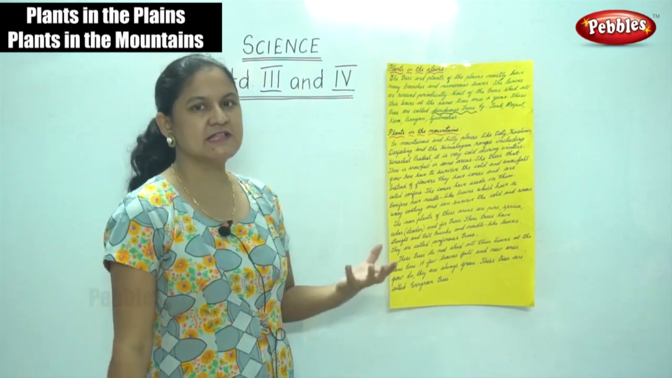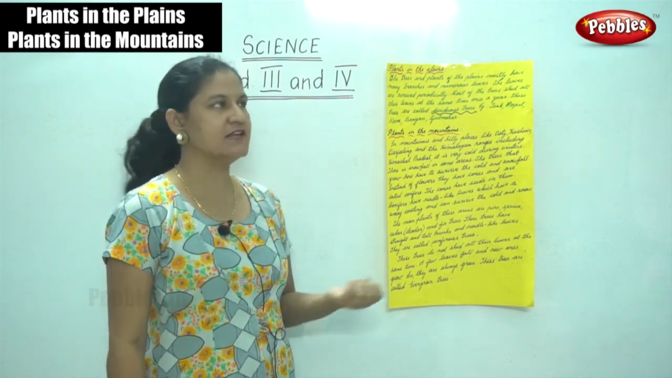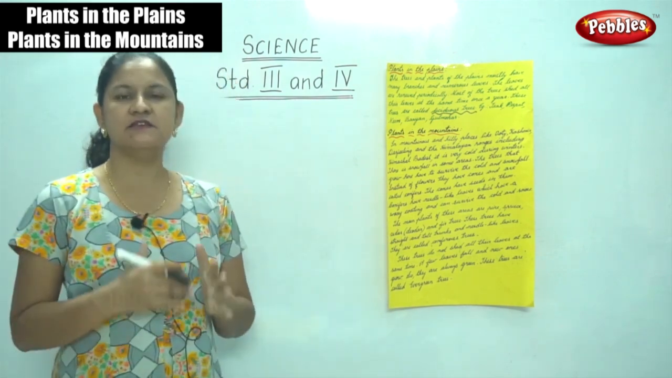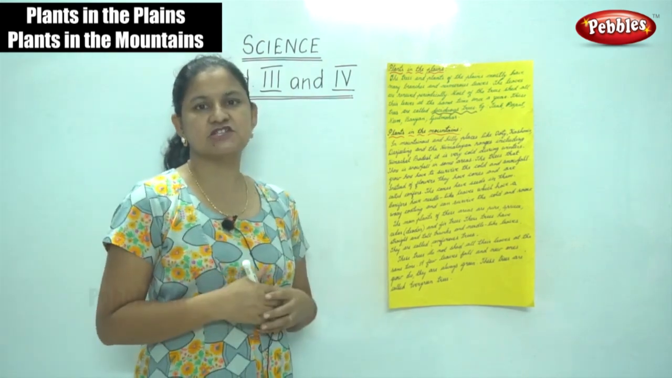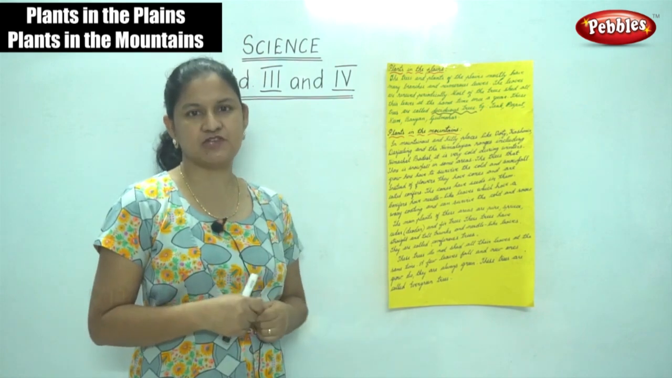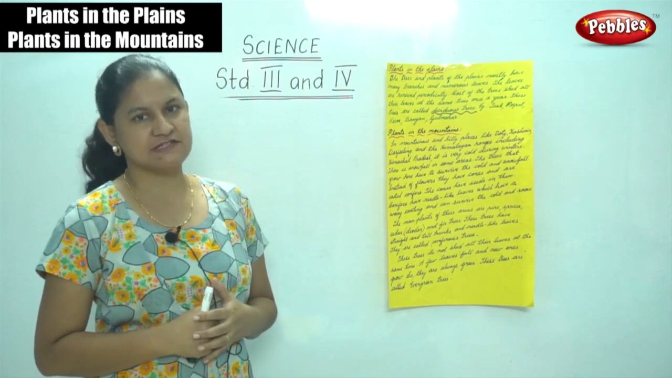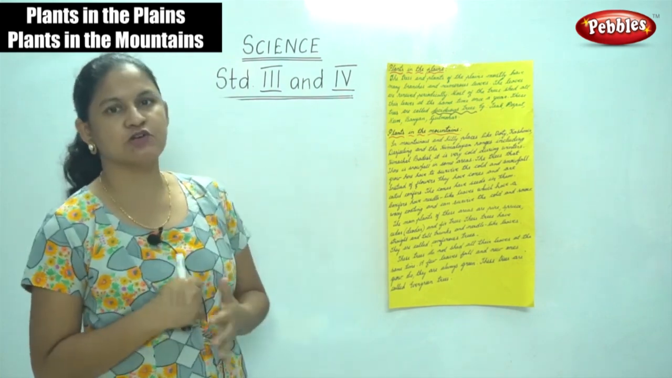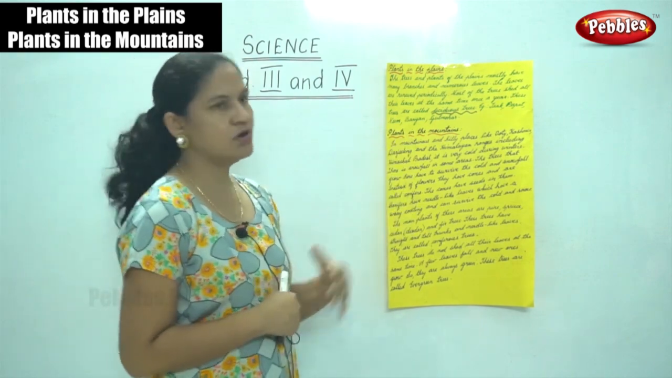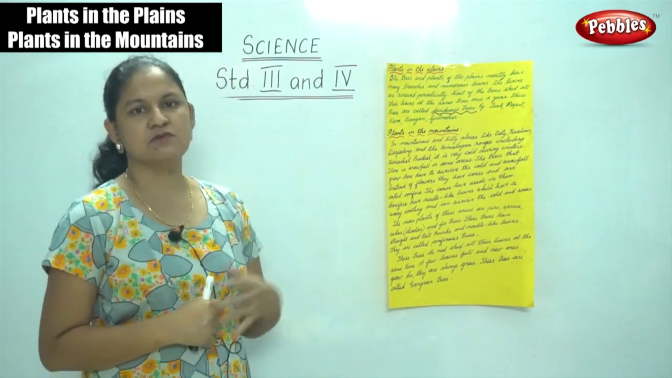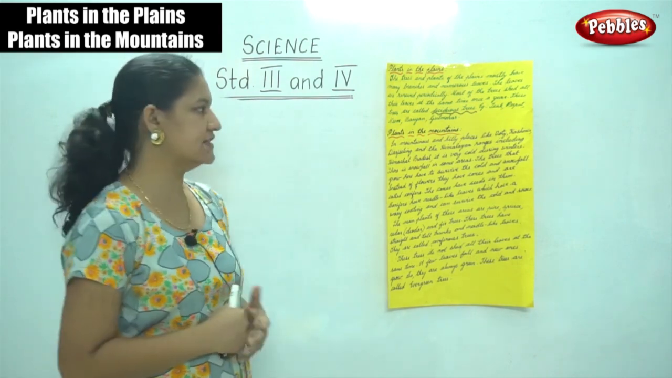So the trees and the plants that grow in the plains have many branches and numerous leaves, and the leaves are renewed periodically. Some of the trees shed all the leaves at the same time once a year. These trees are called your deciduous trees. The examples are your teak, your peepal, your banyan, your neem and your gulmohar. So this is about the terrestrial plants or the trees that grow in the plains.